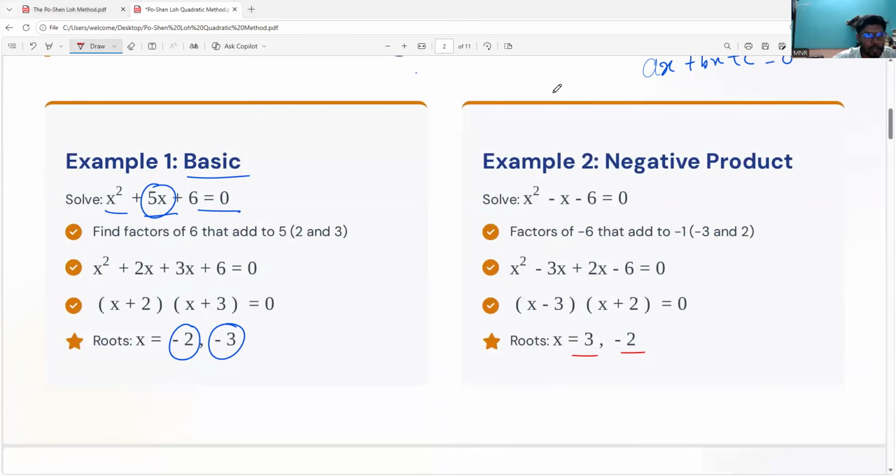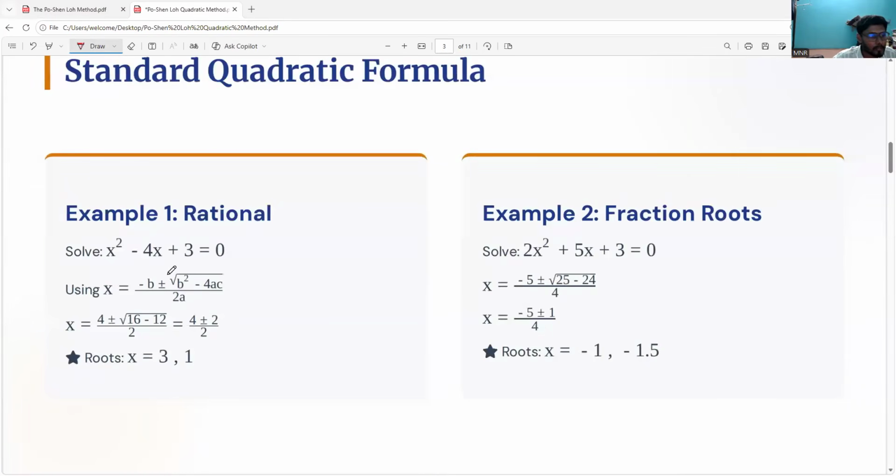We have a general quadratic formula, that is, minus b plus or minus root over b square minus 4ac, divided by 2a. This is the standard procedure. We write the coefficients of ax square, the a value, the b value, and the c value, and we substitute in this. But here also children have difficulties with finding the root and substitutions.